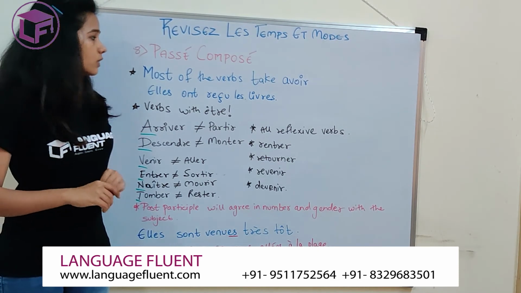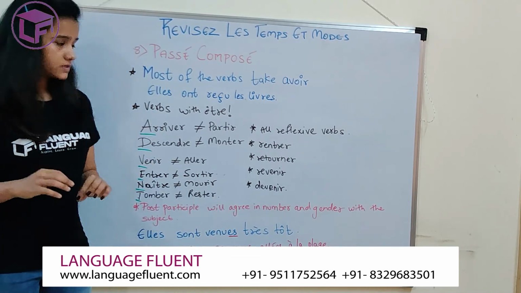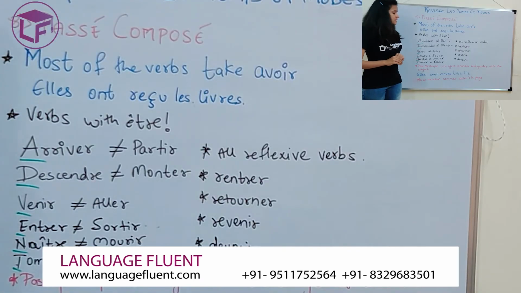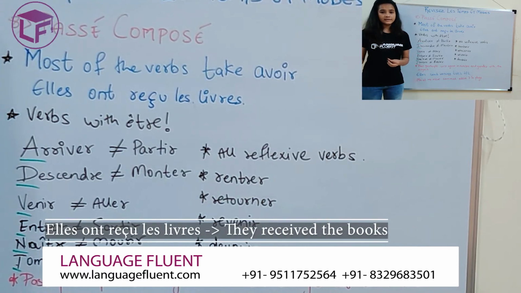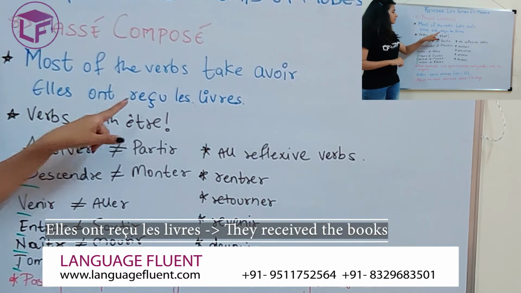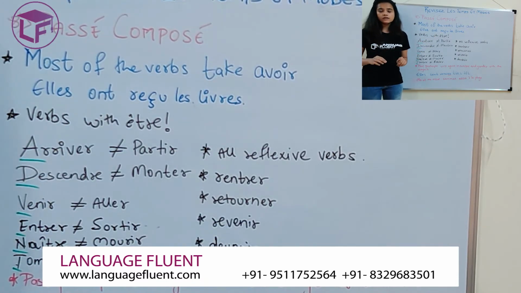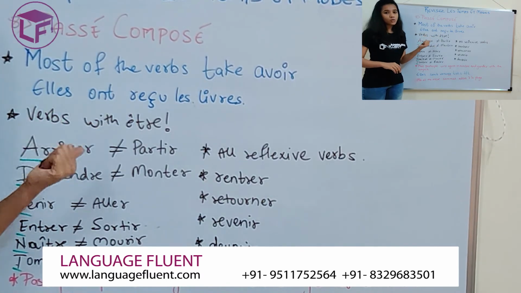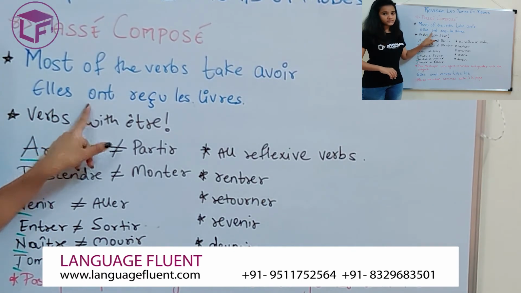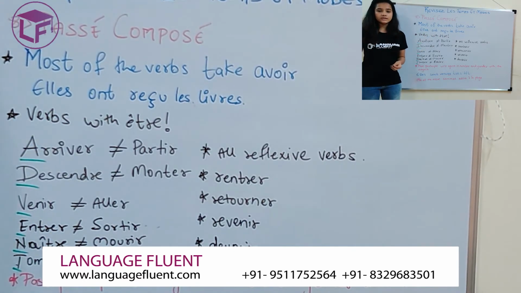So let's look at an example with avoir auxiliary. When I say elles ont reçu les livres, they received the books, here I've used recevoir. Recevoir has an irregular past participle, so it becomes reçu. I wanted to revise it with you, that's why I've chosen this word. And reçu takes avoir auxiliary, that's why I have added ont. So, elles ont reçu les livres.